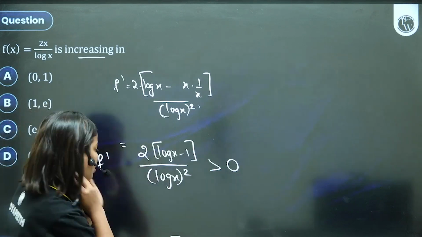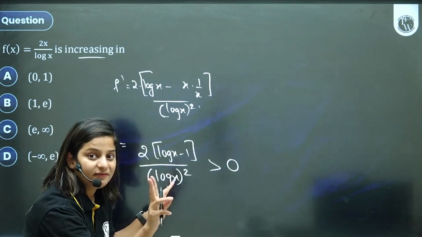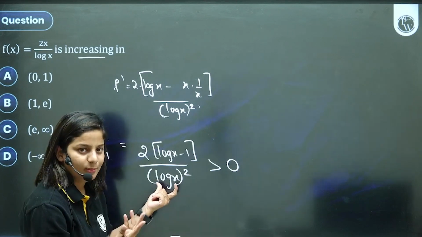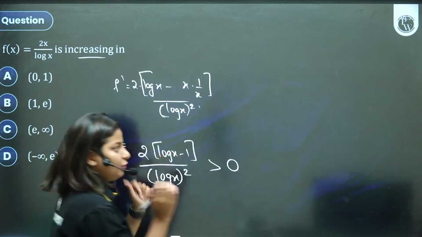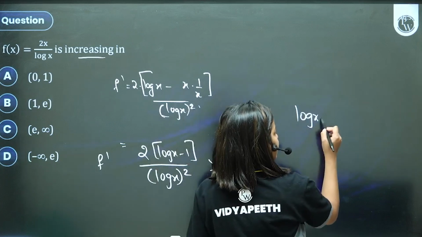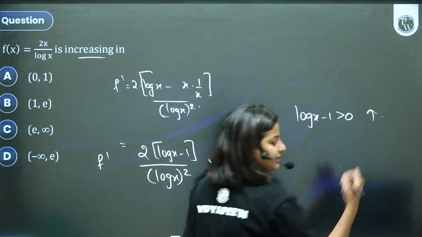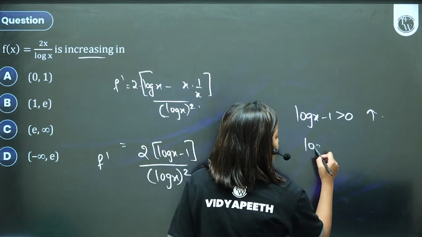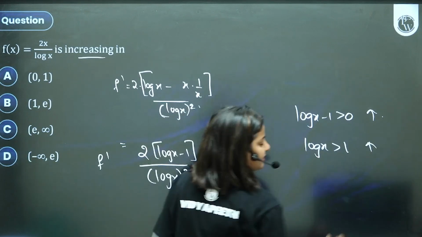So the denominator is always positive, it's a square, the denominator cannot be negative. So everything is now dependent on the numerator. If log x minus 1 is greater than 0, you will say the function is increasing. That means when log x is greater than 1, you will say the function is increasing.